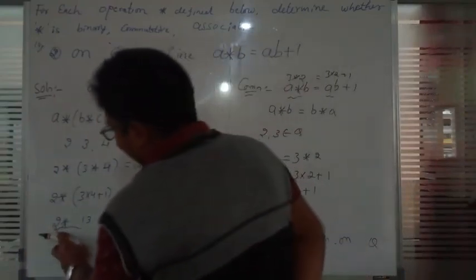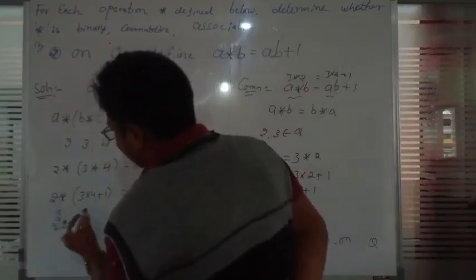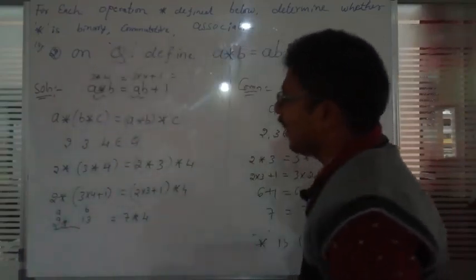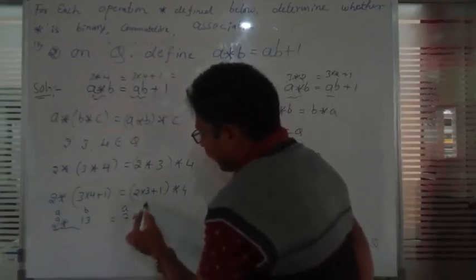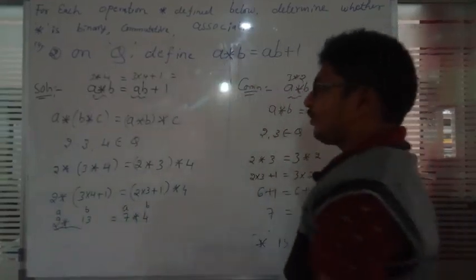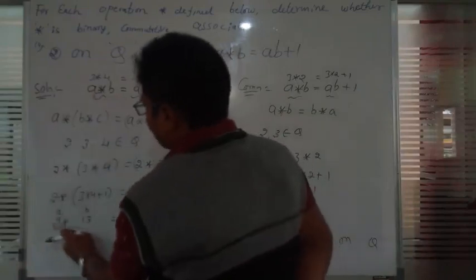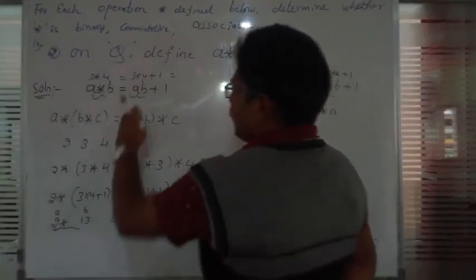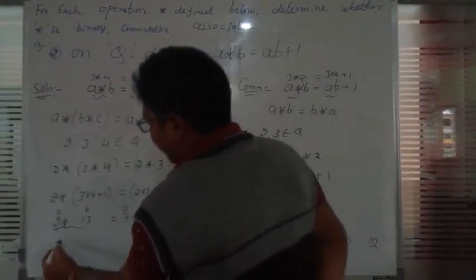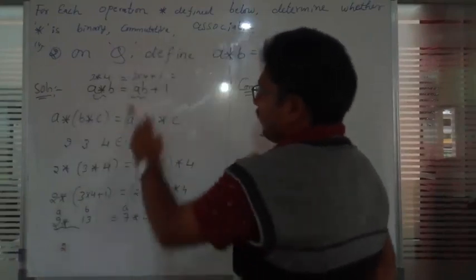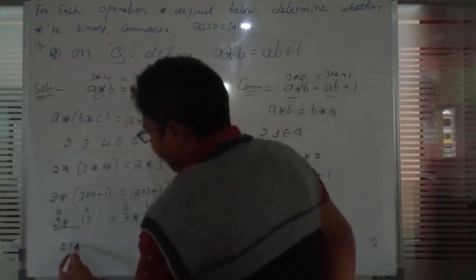This is considered as a and this is considered as b, and here this is also considered as a and this is considered as b. We should keep 2 in the placement of a, and 13 in the placement of b. So what happens here? In the placement of a it's again getting the value 2, in the placement of b we should keep 13.